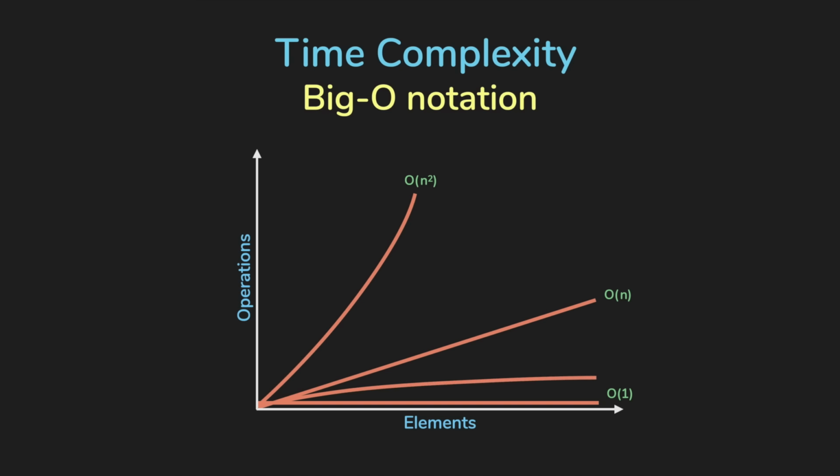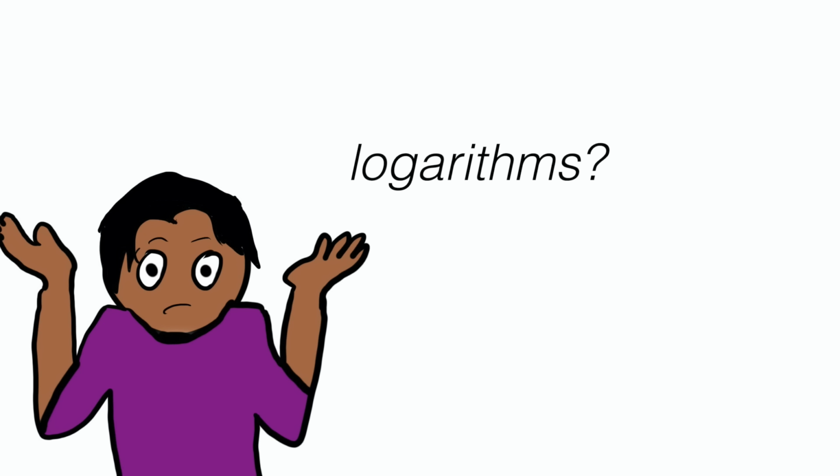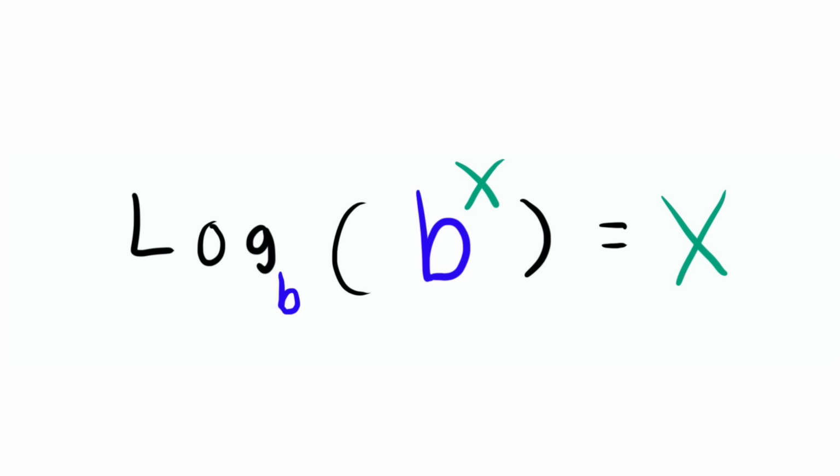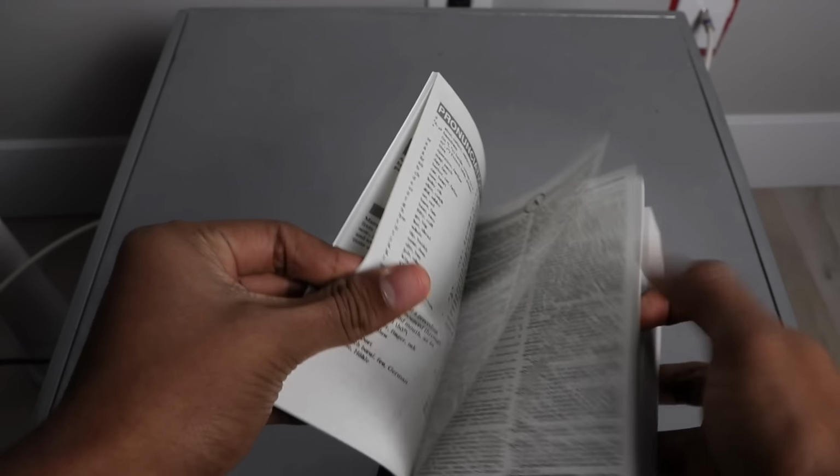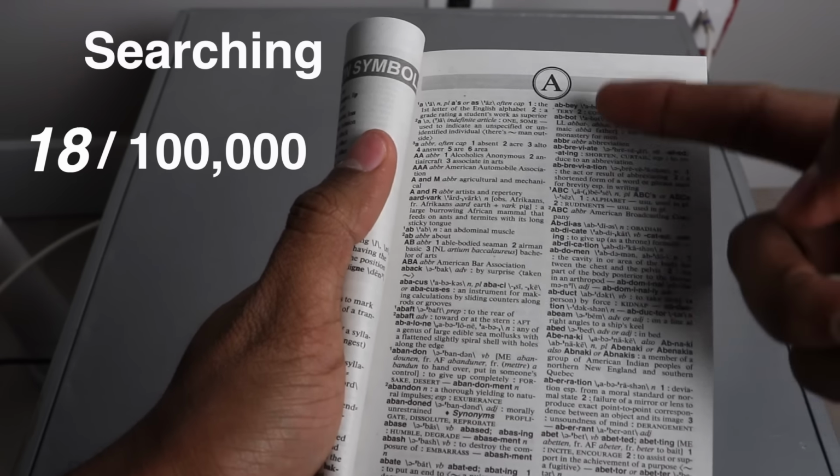Unless you sit in your room doing algorithms all day, there's a good chance you forgot what logarithms are. Logarithms are the inverse to exponential functions. Let's say I wanted to find a word in a dictionary. One method is to check every word one by one. This is O of n.